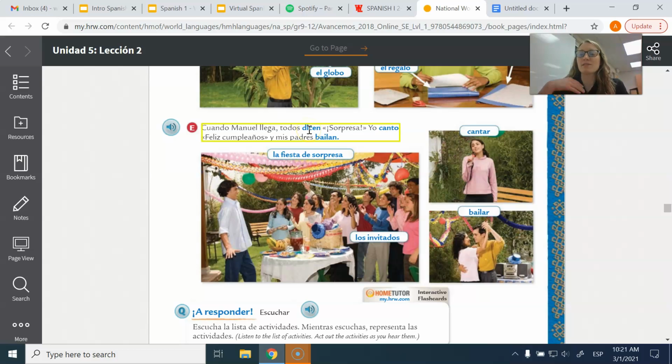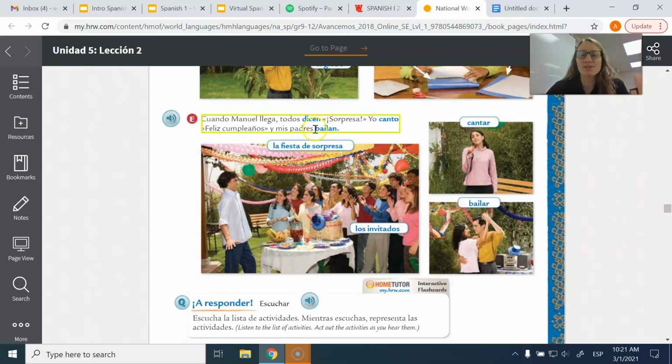Dicen is say. So decir is the verb of to say. So far we've learned hablar, which means to talk. This section we're actually learning decir, which is to say.